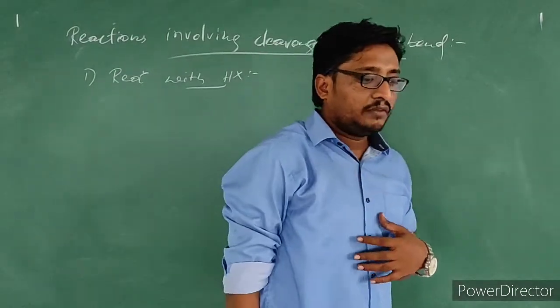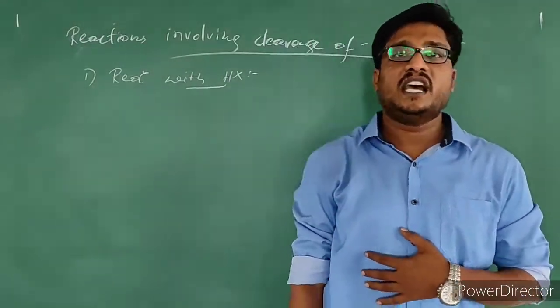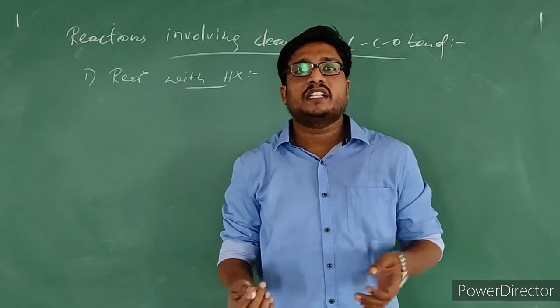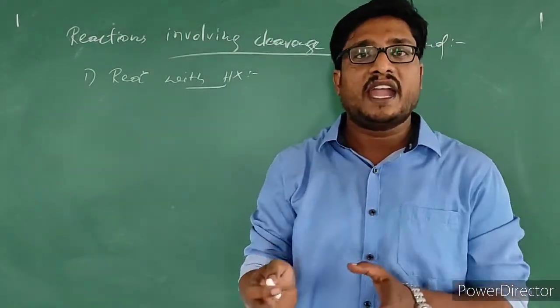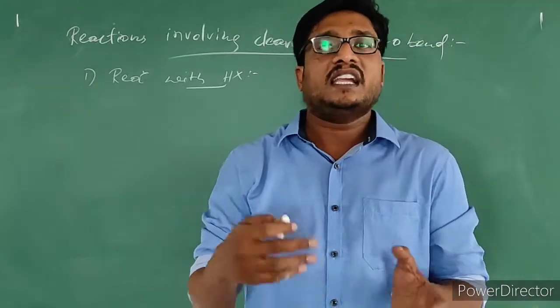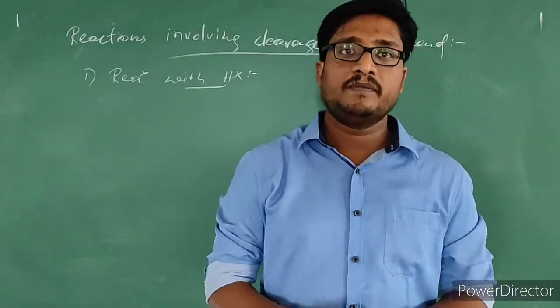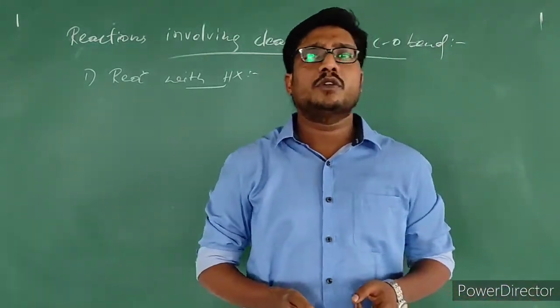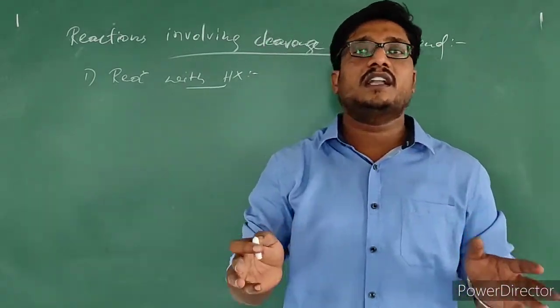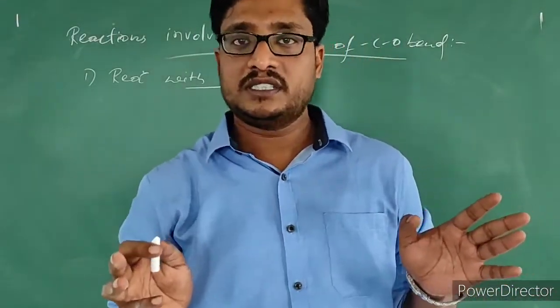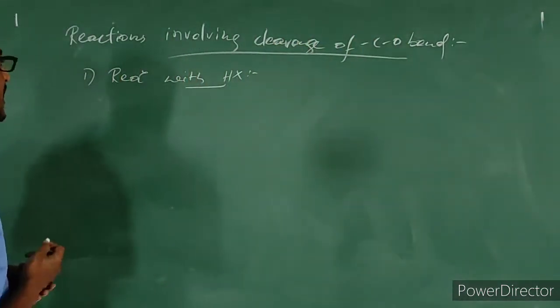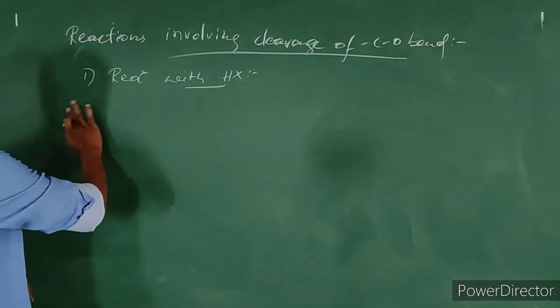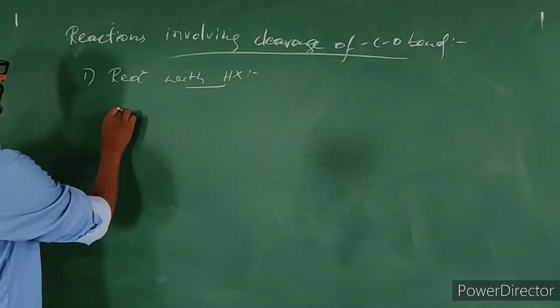Let us see when alcohols are reacting with hydrogen halide, what is the product which gets produced. When alcohol reacts with hydrogen halide, alkyl halide gets produced. There are three types of alcohols: primary alcohol, secondary alcohol, tertiary alcohol. Simple thing. Let us take one simple reaction to understand this.